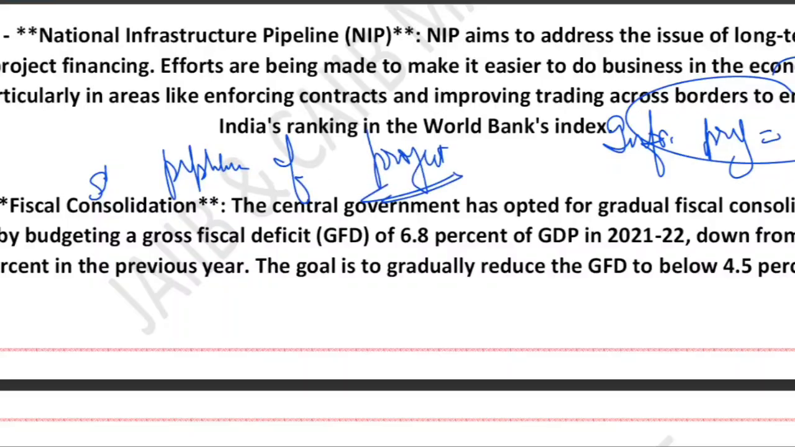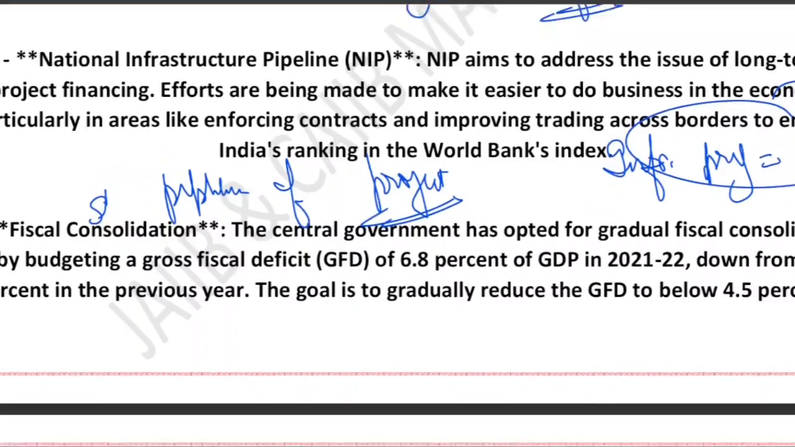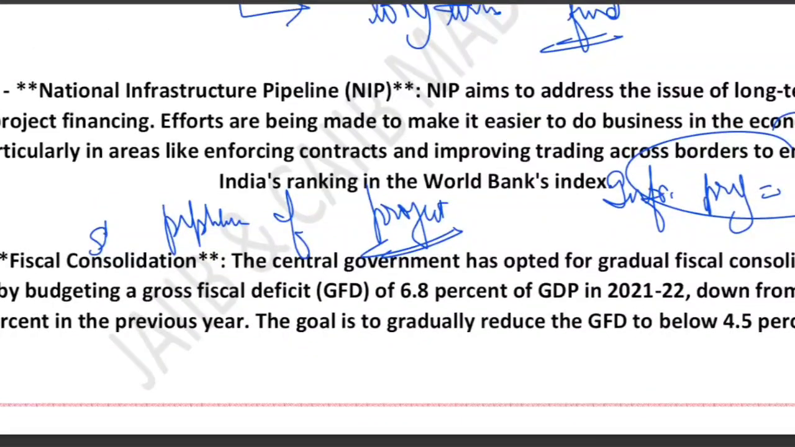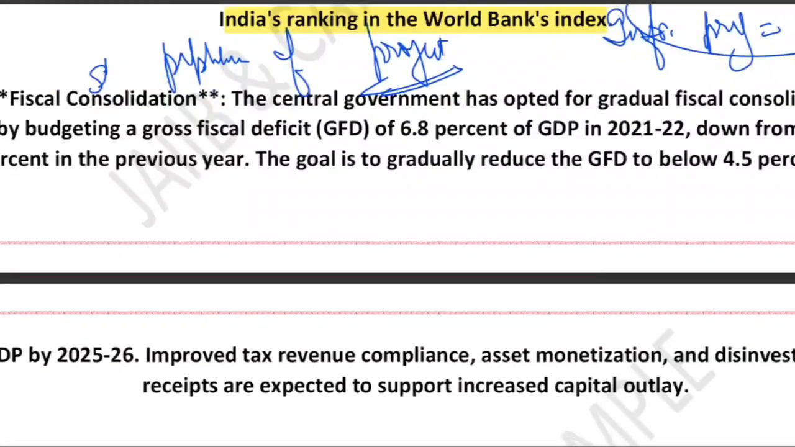Right. So to support this National Infrastructure Pipeline, the government is improving the ease of doing business. Efforts are being made on ease of doing business, contract enforcement, and cross-border trade, right? Trading across borders. This helps India improve its ranking in the World Bank Ease of Doing Business Index, making India more attractive for global investors. That is called the National Infrastructure Pipeline. So ease of doing business, contract enforcement, cross-border trade. That's the point.